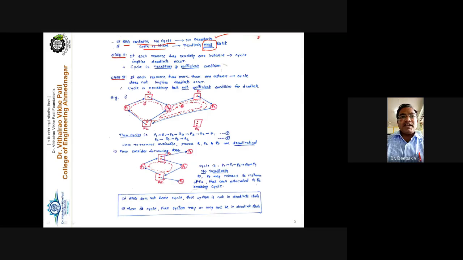See here, cycle is there means what? Say for example, P1 is requesting R1, which is allocated to P2, right? And P2 is now requesting R3, which is allocated to P3, and P3 is now requesting R2. So this cycle is created. This is cycle number 1, for example. Means there is a circular way like this.